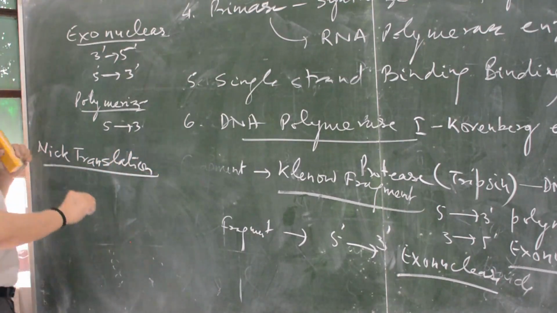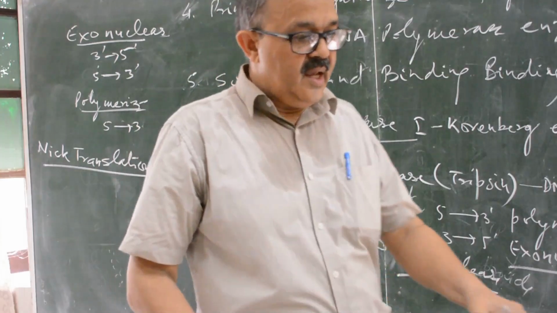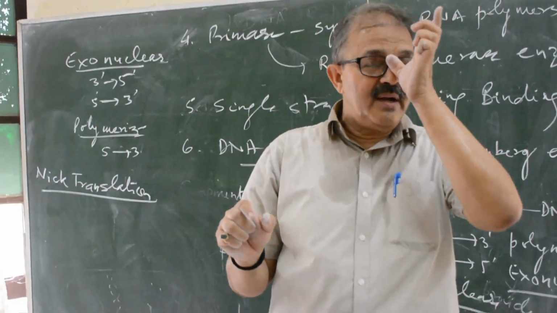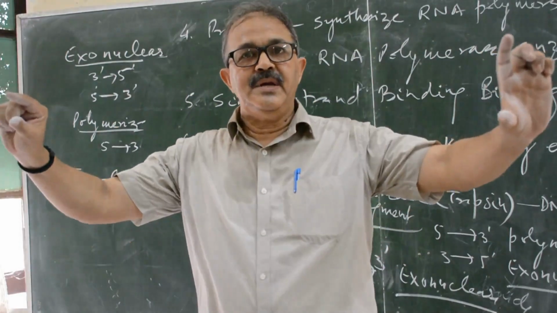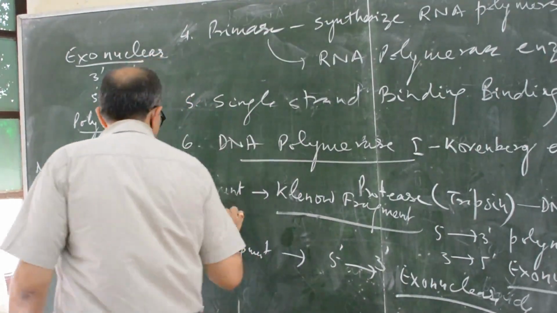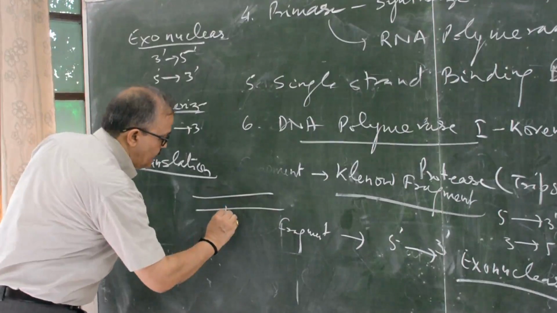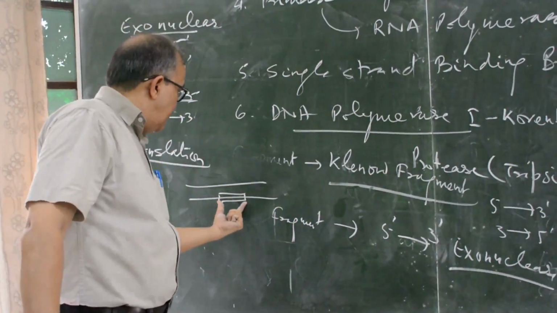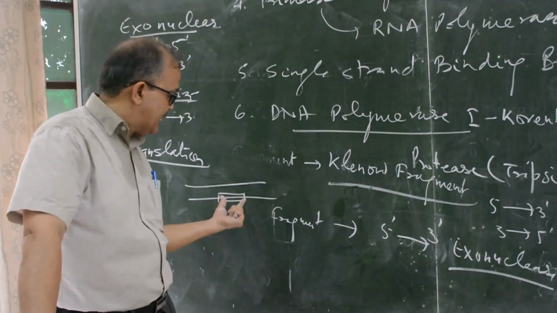What is nick translation? Anyone can insert a small fragment of DNA into any DNA piece. Suppose you want to incorporate radio-labeled nitrogen bases at this position.